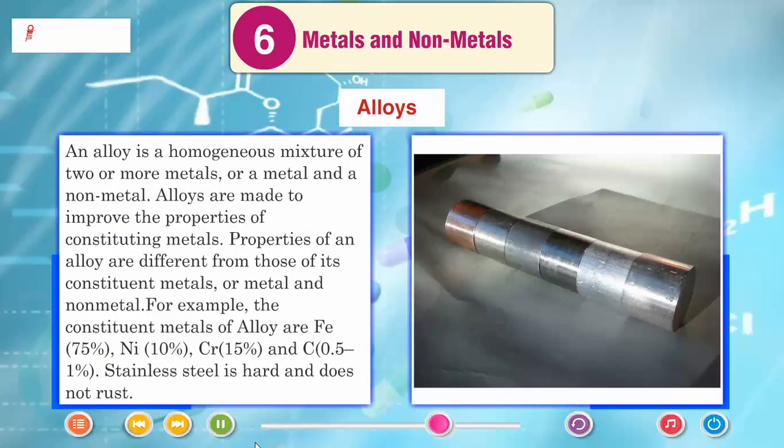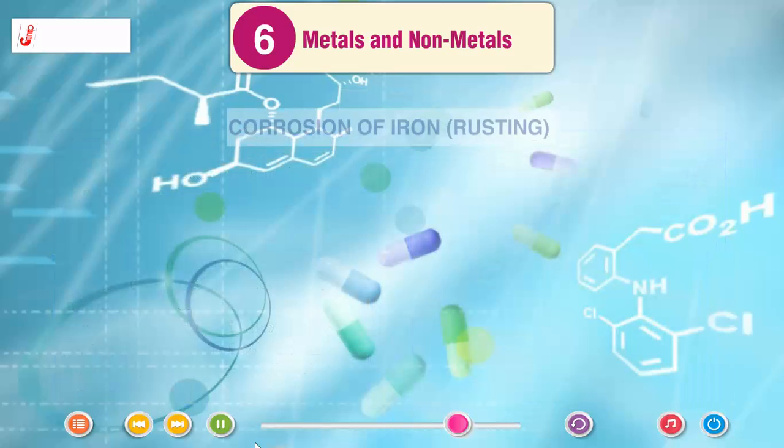Alloys. An alloy is a homogeneous mixture of two or more metals, or a metal and a non-metal. Alloys are made to improve the properties of the constituent metals. Properties of an alloy are different from those of its constituent metals or metal and non-metal. For example, the constituents of stainless steel are Fe 75%, Ni 10%, Cr 15% and C 0.51%. Stainless steel is hard and does not rust.